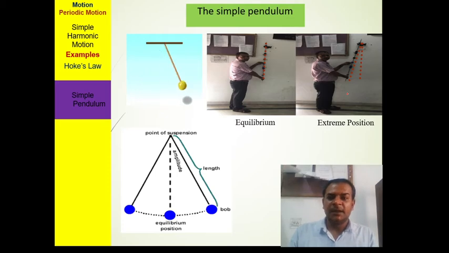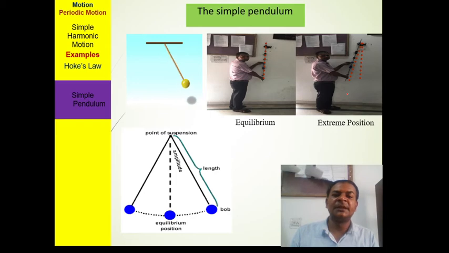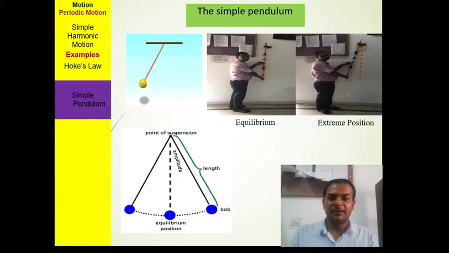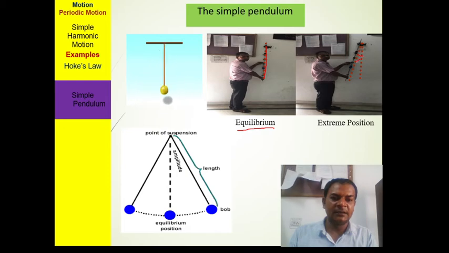Here I show you a picture of simple pendulum. Here in my lab also there is a simple pendulum experiment. We use Kater's pendulum there, and just to show you what is the equilibrium position, what is the extreme position, and why we said it is an extreme position. You can see there that the position in the first picture is just a straight line. You said it is an equilibrium position, then it is displaced by some angle theta there, and as for simple harmonic, theta should be small.